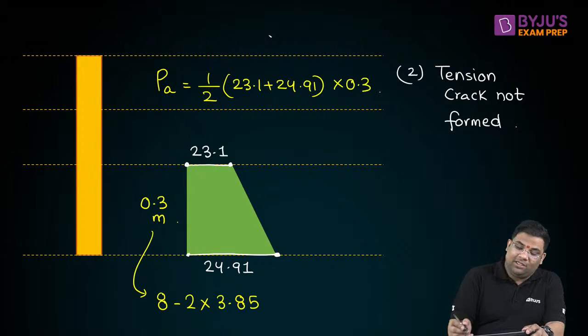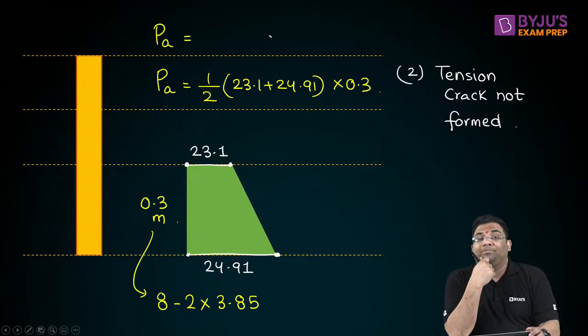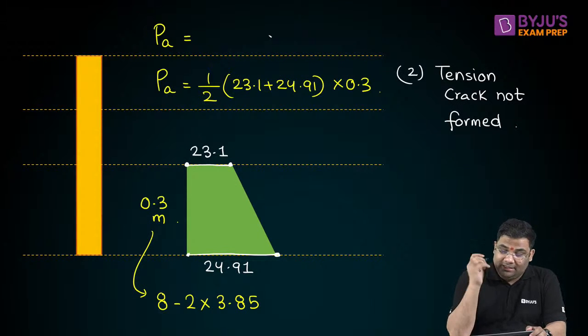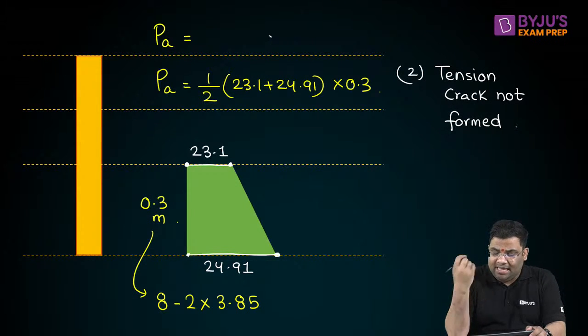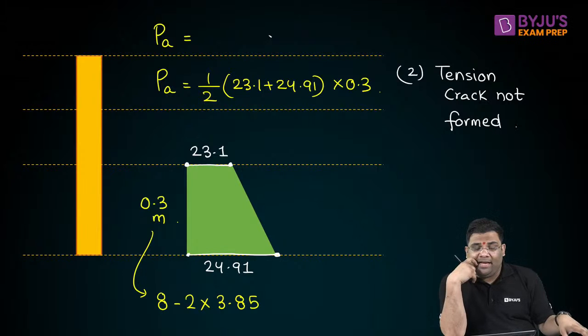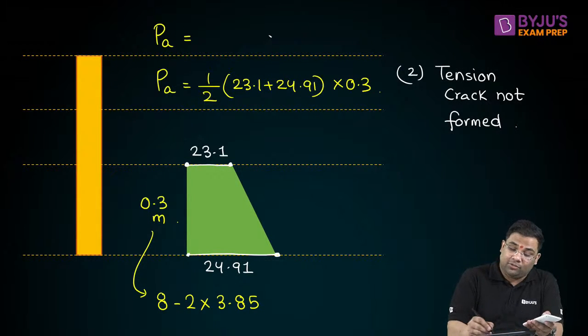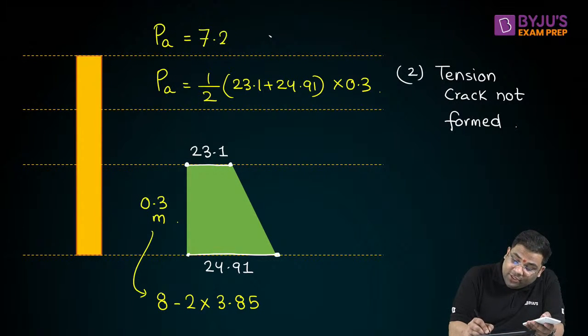So what is the active earth pressure now? Tell me when the tension crack is not formed. It is simply the force. Simply take the area. If you take the area, you're getting how much? 7 point something. Let me calculate also. See, there will be minor variation in calculation. That is fine, because everybody is taking some approximation, so we'll get some different values. You're getting almost 7.2 kilonewton per meter.